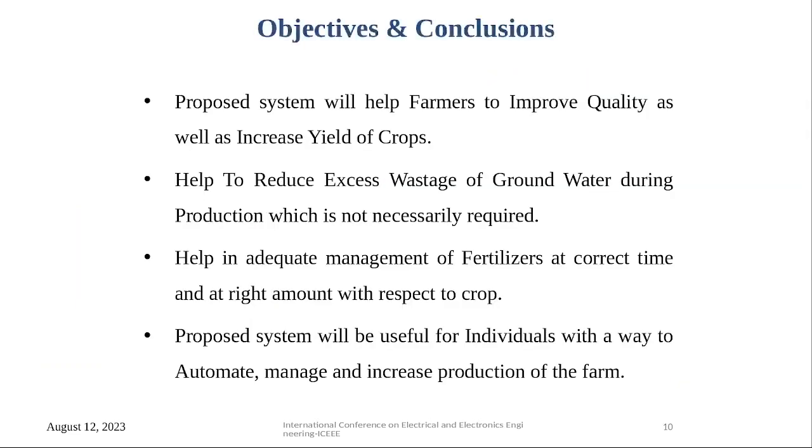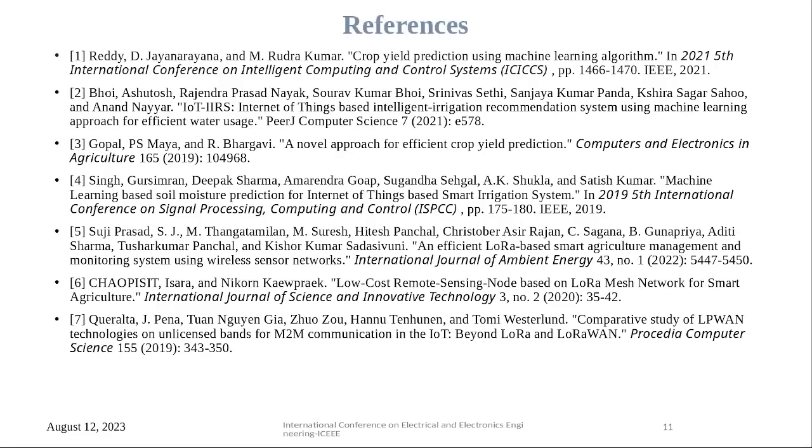So we would like to conclude our presentation. The proposed research work helps the farmer improve the quality as well as the yield of the crop. It helps reduce the wastage of groundwater as we rely on natural resources, using the AI predictive model to predict the future using weather APIs. It also helps manage the fertilizer at the correct time and the right amount, because we rely on actual data. Plus, the proposed system is useful to individuals who want to automate, manage, and increase the production of the farm. These are all the references that we have studied.